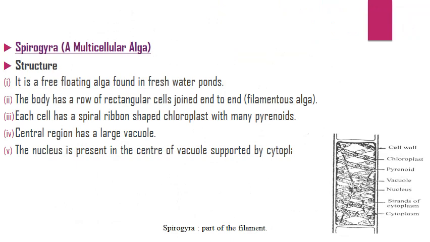Next is Spirogyra, a multicellular algae. It is a free-floating algae found in freshwater ponds. The body has a row of rectangular cells joined end to end. Each cell has a spiral ribbon-shaped chloroplast with many pyrenoids. The central region has a large vacuole. The nucleus is present in the center of the vacuole, supported by cytoplasm.